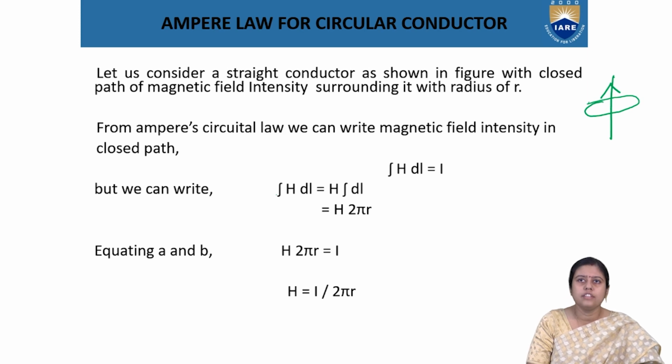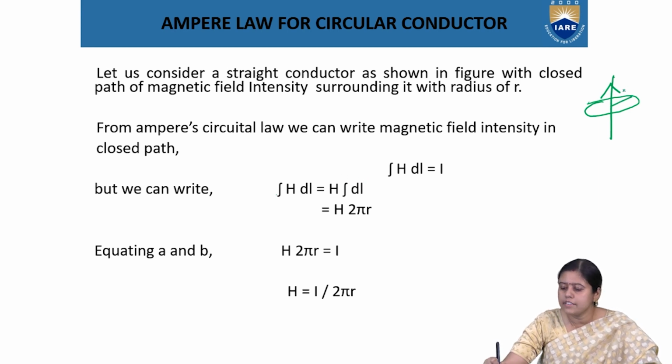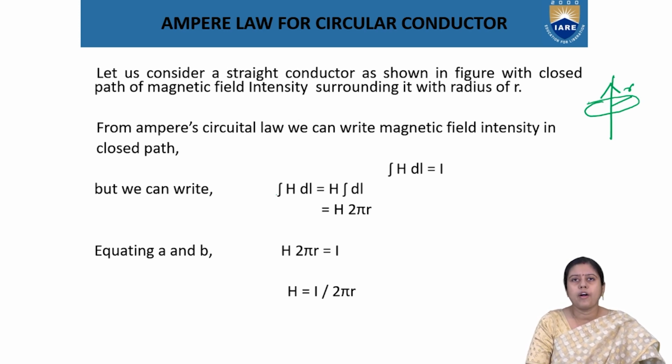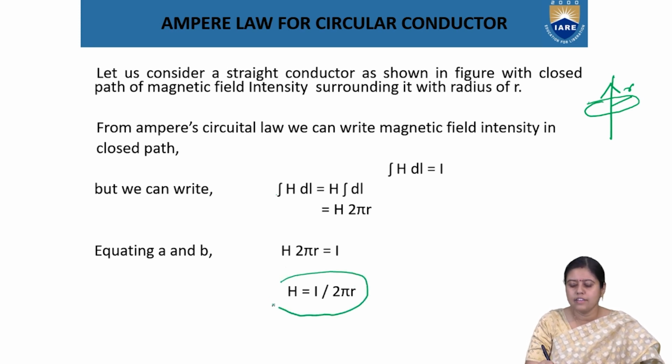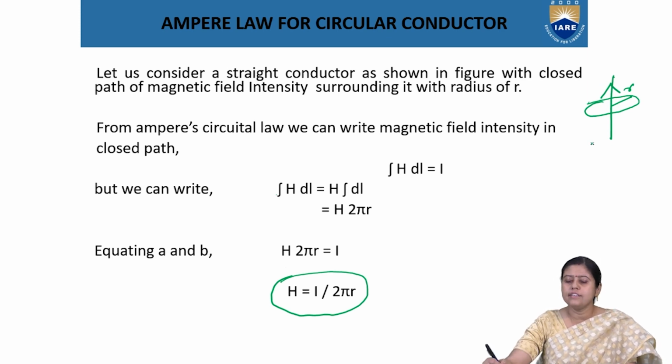So H times the integration of dl, and if the radius is r, we can write H 2 pi r. From the Ampere Circuital law, H 2 pi r is equal to I. So H is equal to I by 2 pi r. This is the Ampere Circuital law for a circular conductor, meaning the conductor is in a circular format.